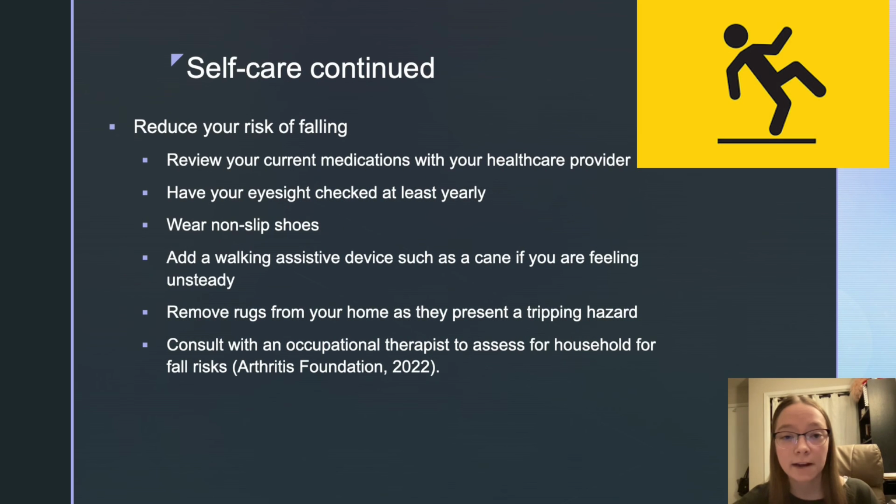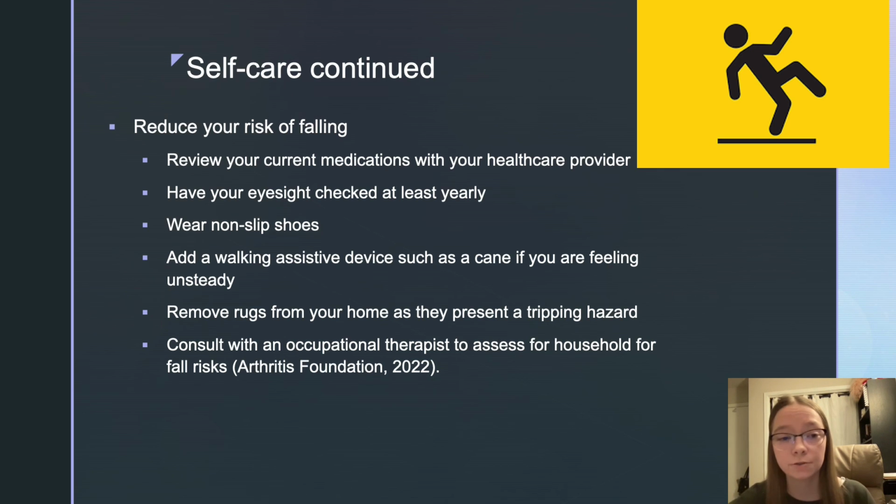Here's some more self-care information. You want to reduce your risk of falling because this increases your risk of getting a fracture. Review your current medications with your healthcare provider. Some medications can cause dizziness, so reviewing this with your provider can help prevent falls. Have your eyesight checked at least yearly. Having poor eyesight can increase your risk of falling.